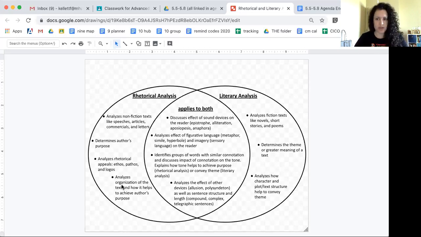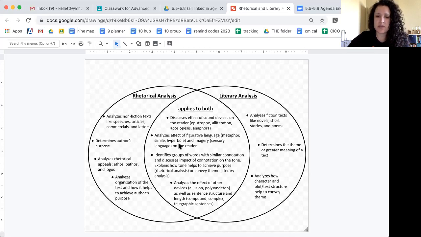Now, there's a lot of overlap between rhetorical analysis and literary analysis. Both of them talk about the effect of sound devices. So, for example, alliteration. When we use the same sound at the beginning of multiple words back to back, it draws our attention to that phrase. So, that's something that's true of poems and novels, as well as something that's true of speeches. So, both literary analysis and rhetorical analysis look at sound devices, the way that the words sound and how that affects the audience. Next, figurative language.